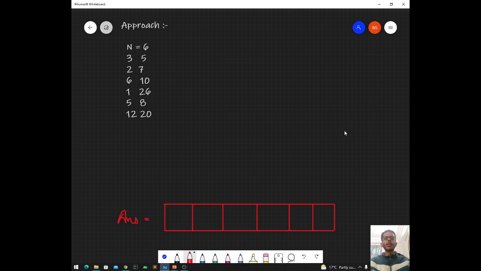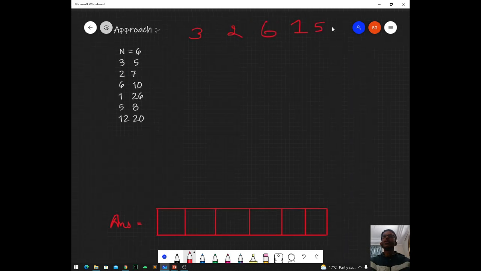Now the main approach goes as follows. First of all, let us write all these lower limits with their indices. So first there is 3, 2, 6, 1, 5 and 12, and their indices are 1, 2, 3, 4, 5 and 6.